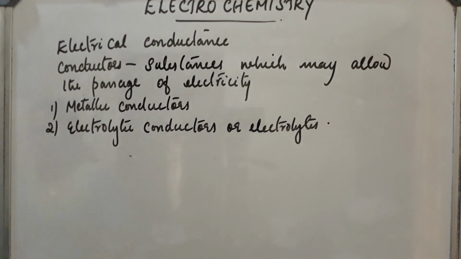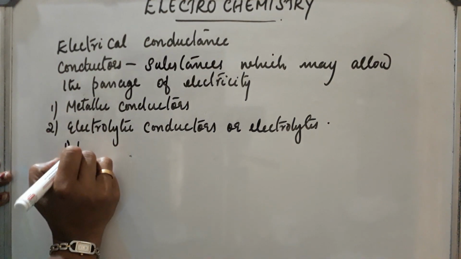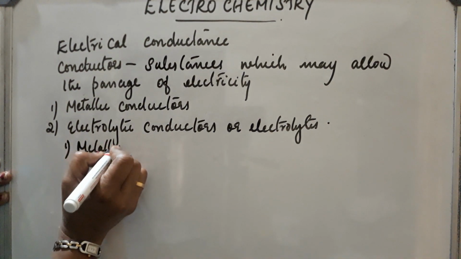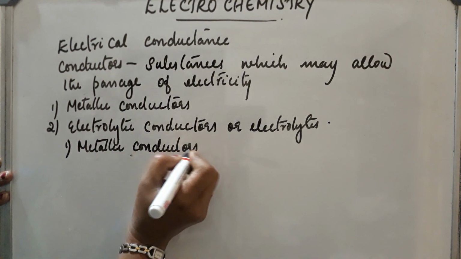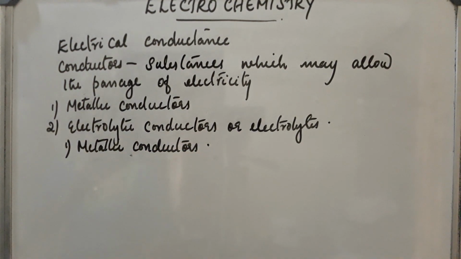Now, what are metallic conductors? Conductance in metals is due to the mobility of electrons. Such conductors are called metallic conductors.